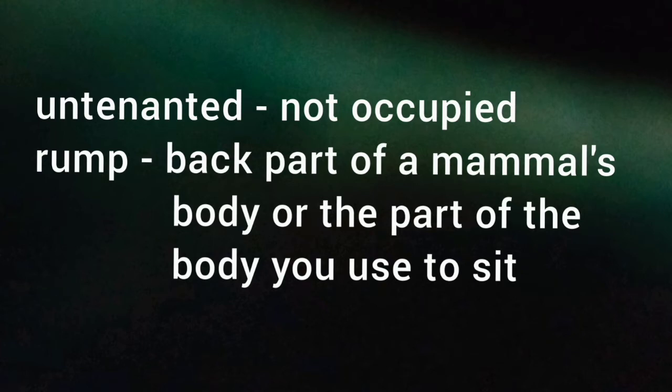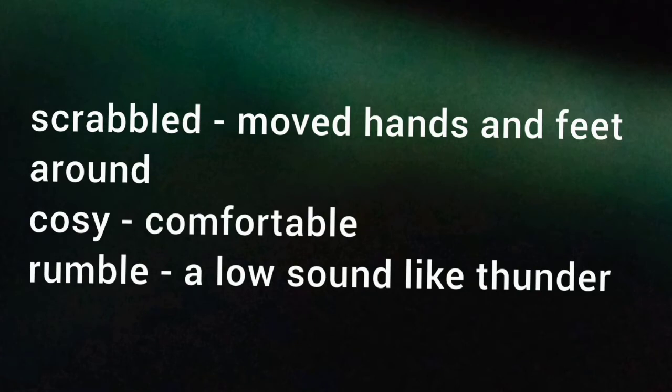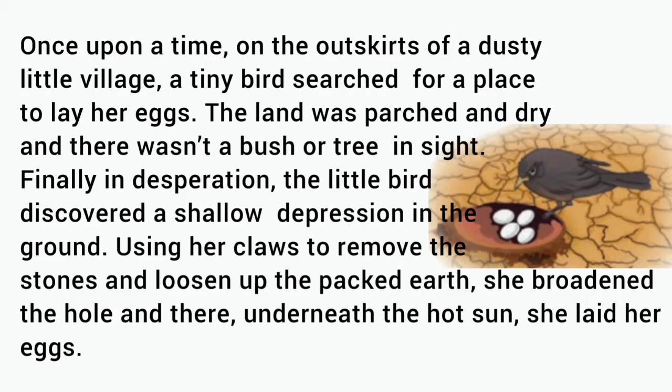And the next one, rump, it means the back part of a mammal's body or the part of the body you use to sit. And the next one, scrambled. It means moved hands and feet around. And the next one, cozy. That means comfortable. And the next one, rumble. That means a low sound like thunder. Let's get into the lesson.